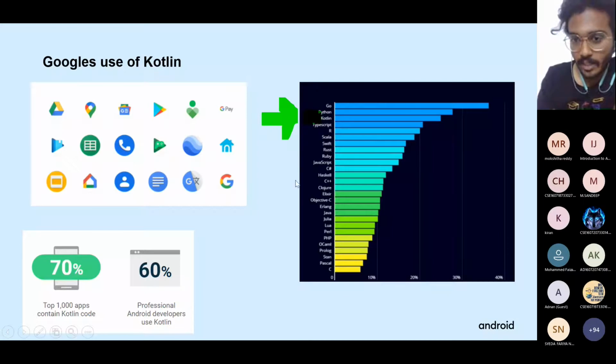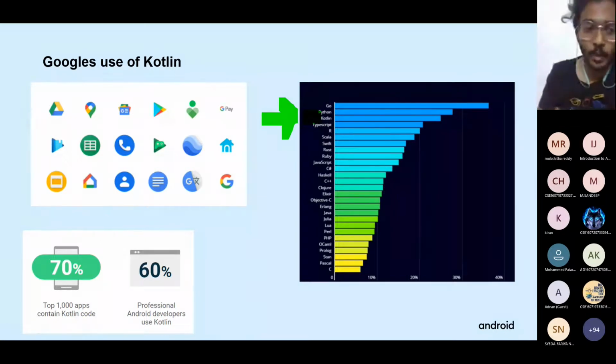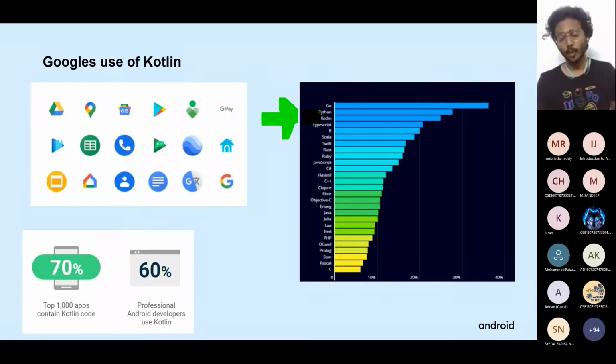In a survey, Kotlin ranked in the top three as the most loved programming language. And what you are seeing here are all apps developed by Google. There are more than 60 apps used by Google where they used Kotlin as a programming language. So that is the importance of Kotlin here.